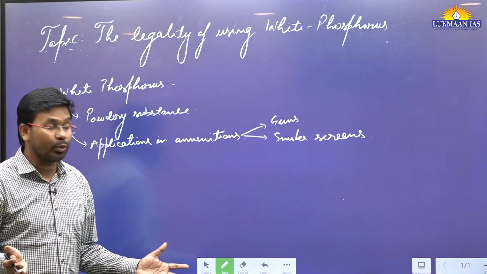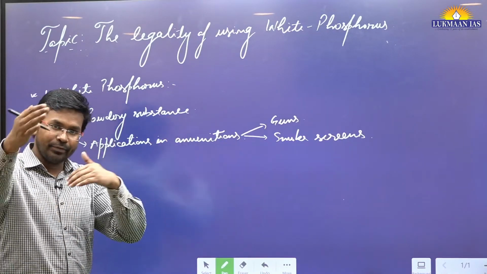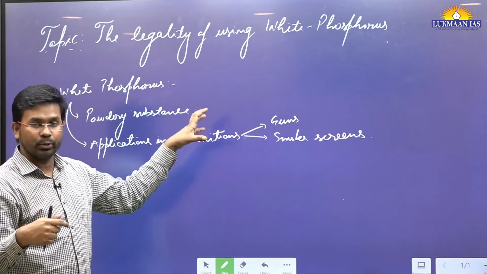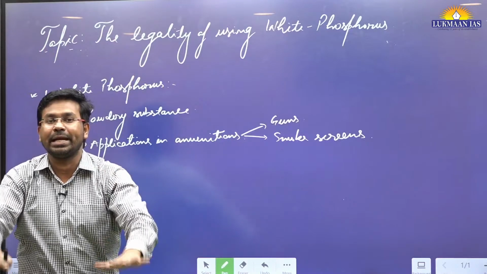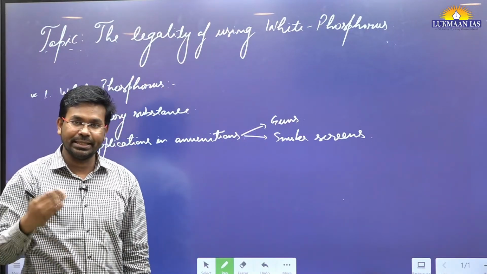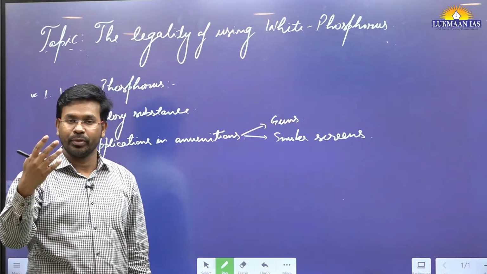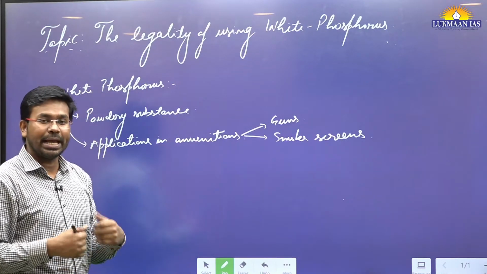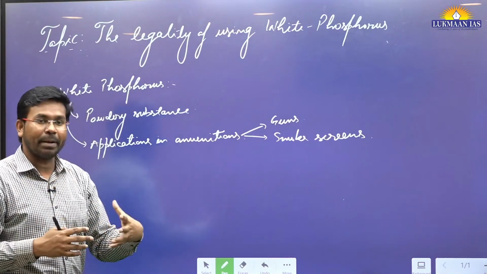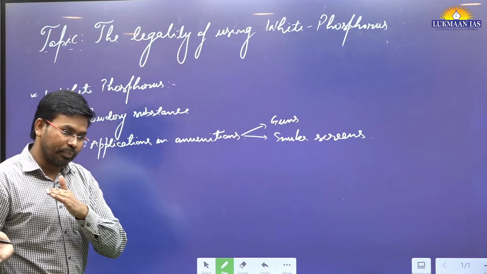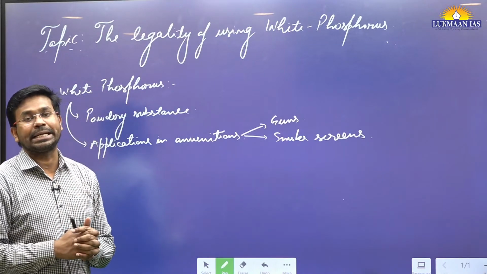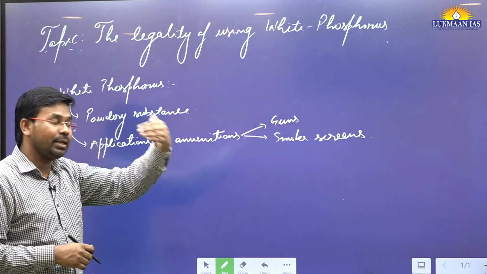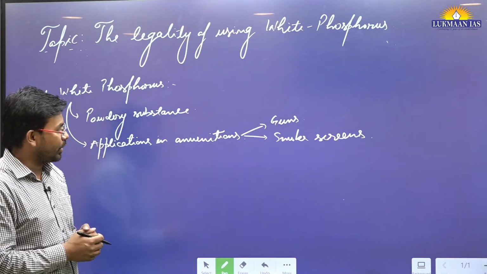What do we mean by smoke screens? For example, if you are in a state of warfare with some enemy face to face, you can use white phosphorus. It's going to create a kind of shield, in the sense that they will not be able to see you. It creates a haze. This white screen helps the party using it to make tactical movements, and the enemy will not know about it.